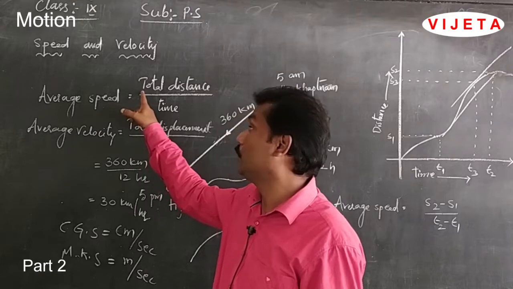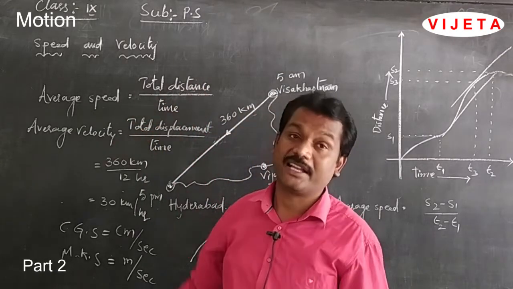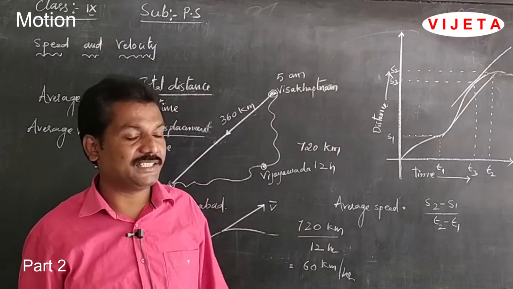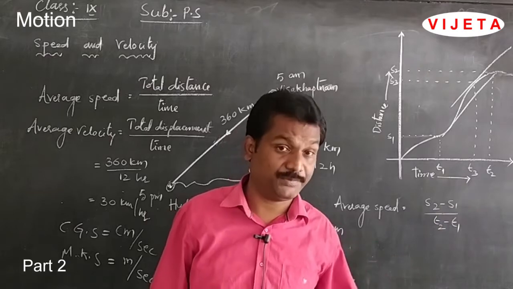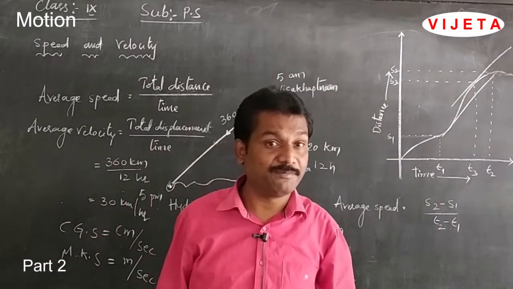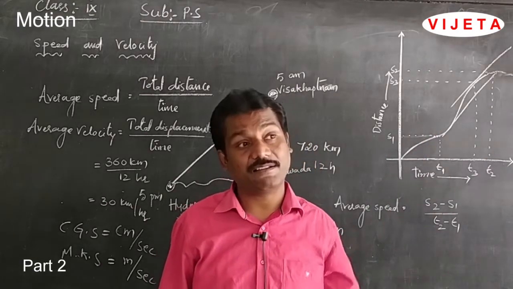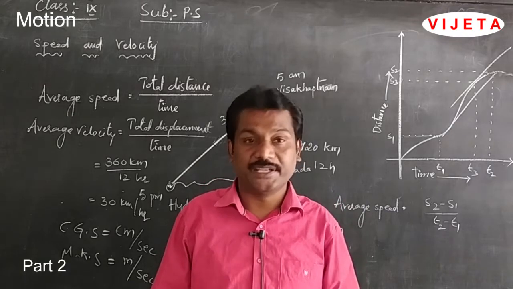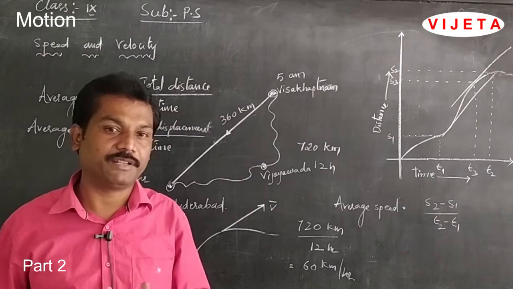Average speed is nothing but the total distance covered by an object divided by the total time taken. Students, instantaneous speed is different from average speed. Sometimes instantaneous speed is very high, but average speed may be slow. Sometimes instantaneous speed is low and average speed may be great. Based on this activity, we can conclude what is meant by speed and what is meant by velocity.